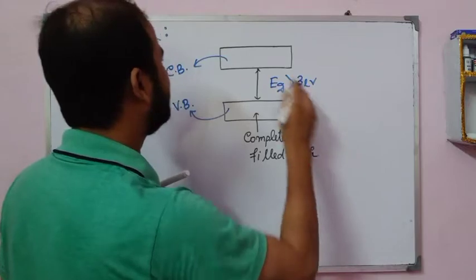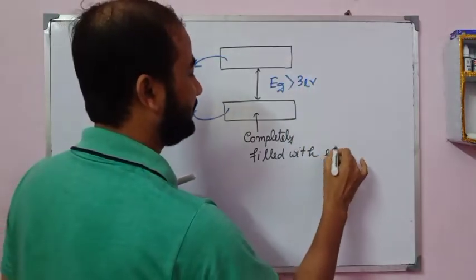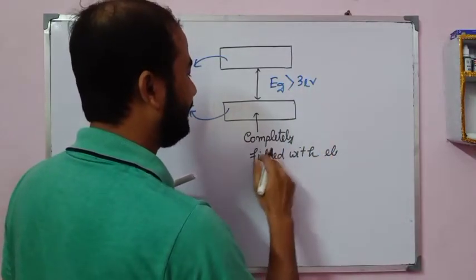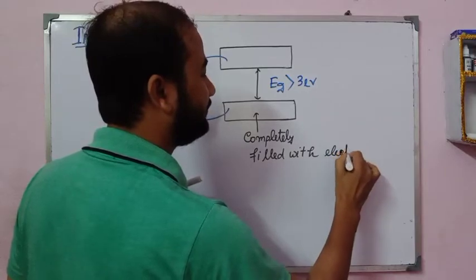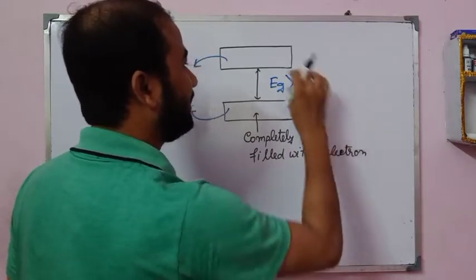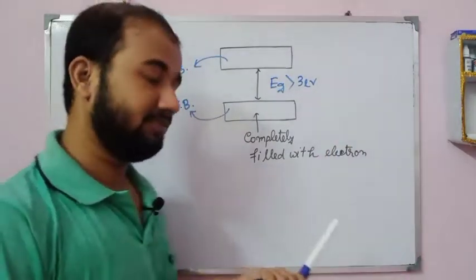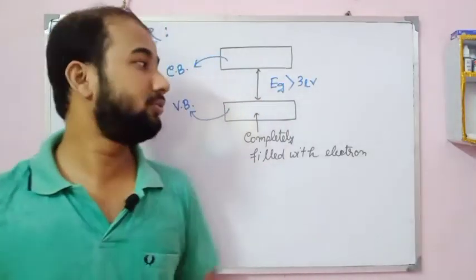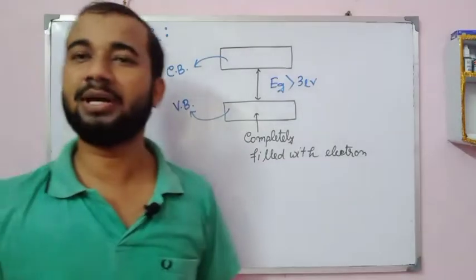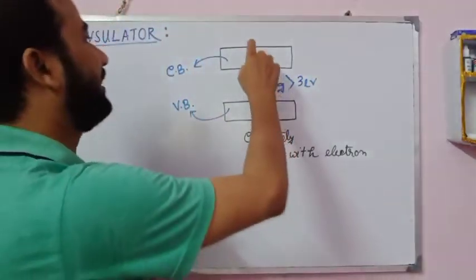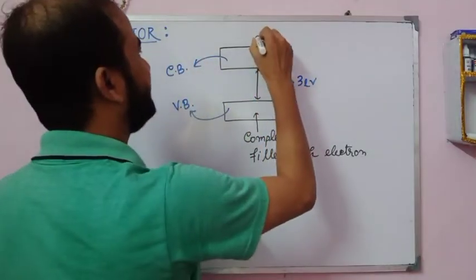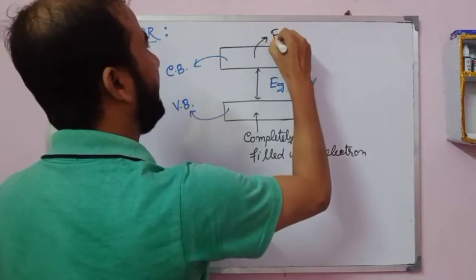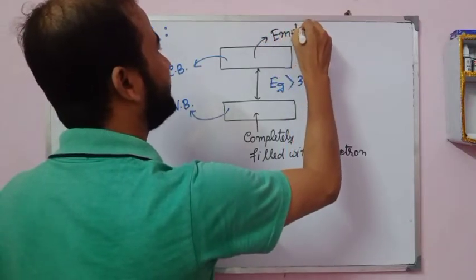But in the conduction band, electrons are here, completely filled with electrons. Here the energy gap is very great. That is why electrons are unable to jump from the valence band to the conduction band. So this part is empty, no electron is present here.